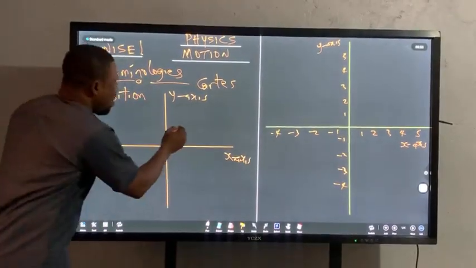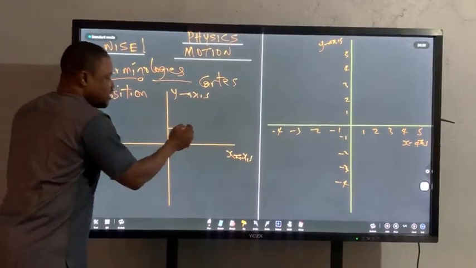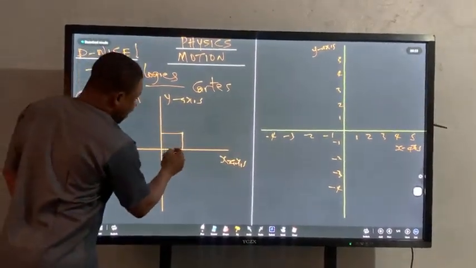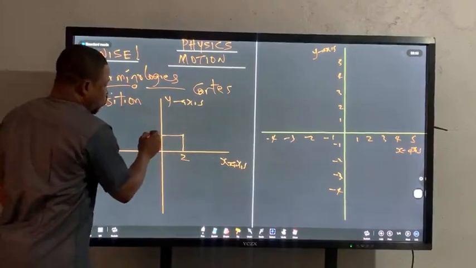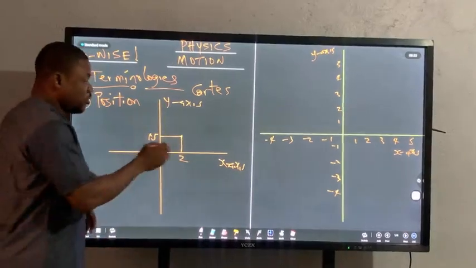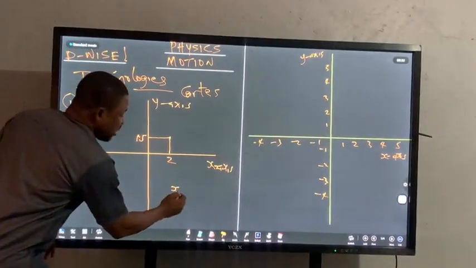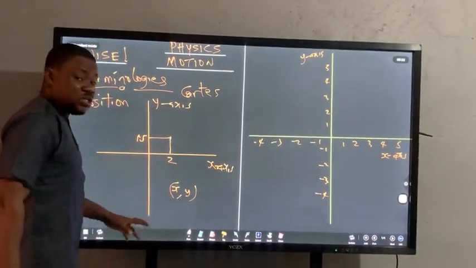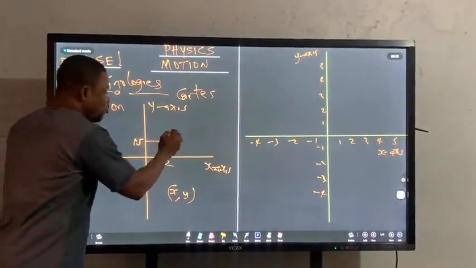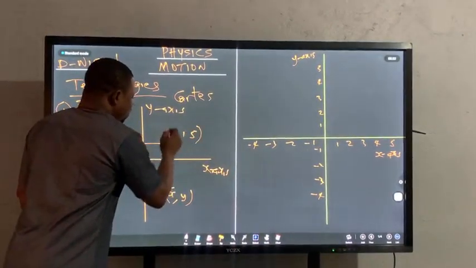So that if I have a point here, I can find the reference to the x-axis and the reference to the y-axis. If, for example, this place is 2 and this place is 1.5, usually we write the points by coordinates: the x coordinate and the y coordinate. The x coordinate comes first. That's the value on the x-axis. So I have 2, and then 1.5 for the y coordinate.